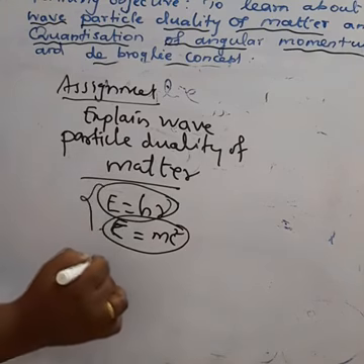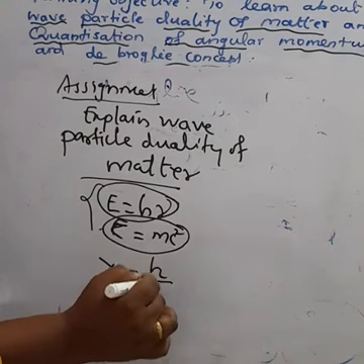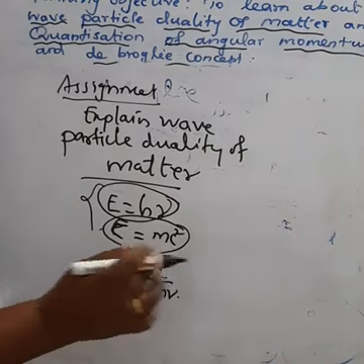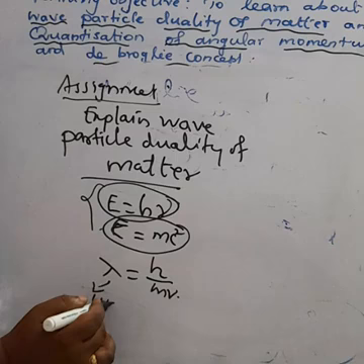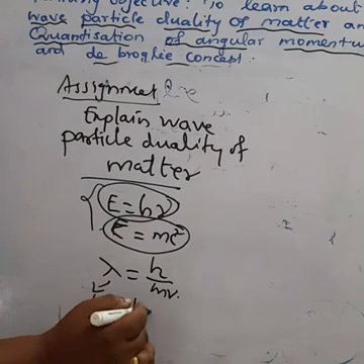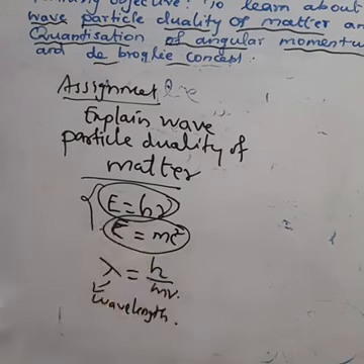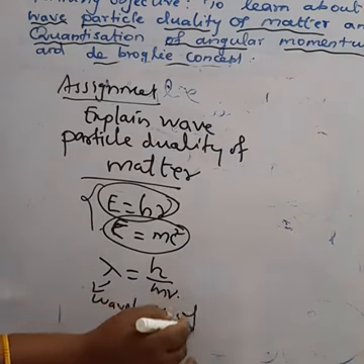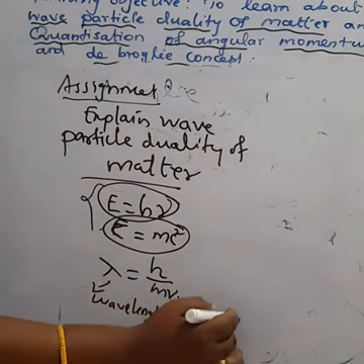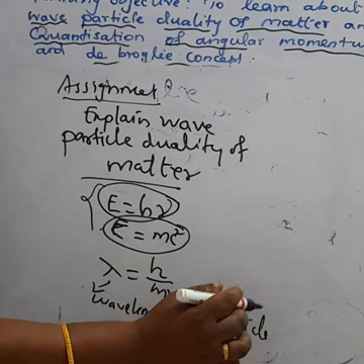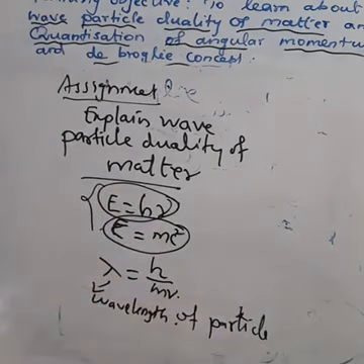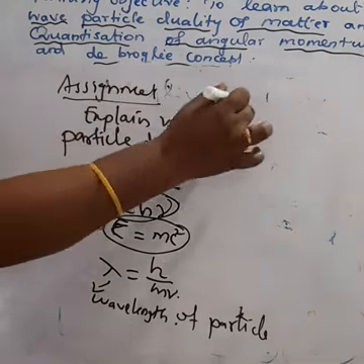Lambda means wavelength. Using this equation, we can measure the wavelength of the particle.